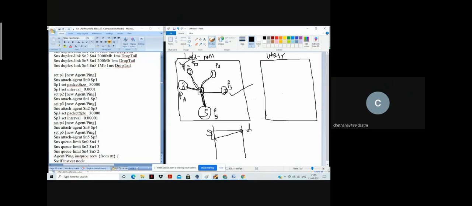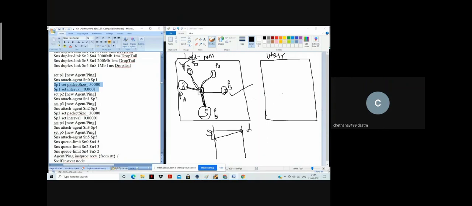Here the set interval is also provided. Why is the set interval available here? As I have explained in program number 1, when packet number 1 is created, the next packet will be created after an interval of 0.00001. It could be anything. You can increment it or you can decrement it.